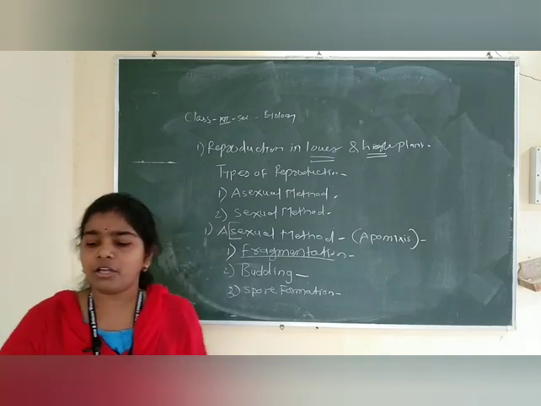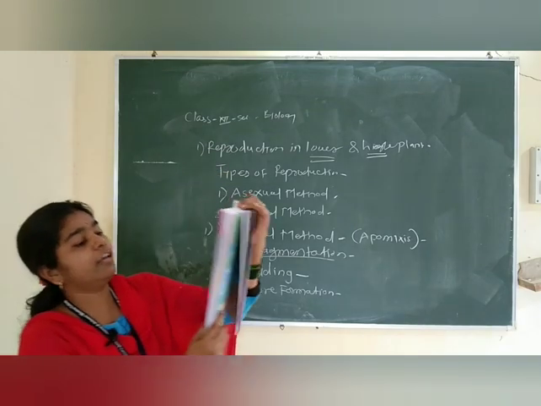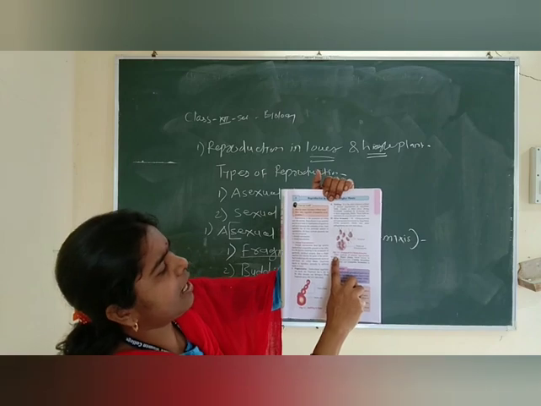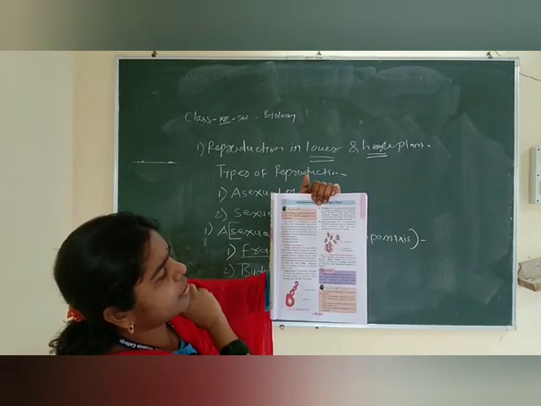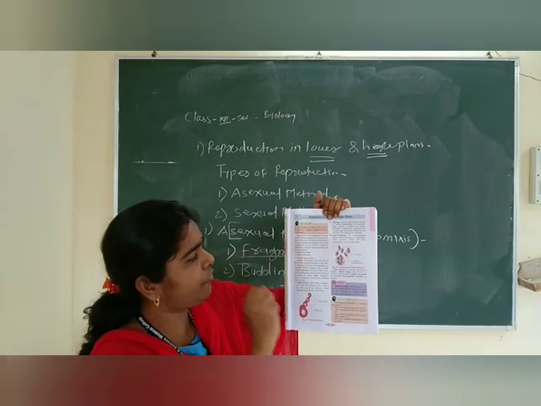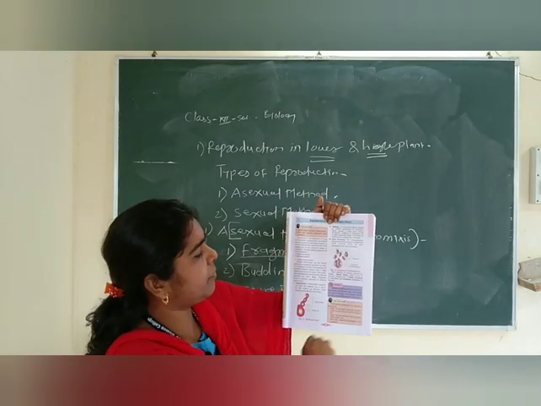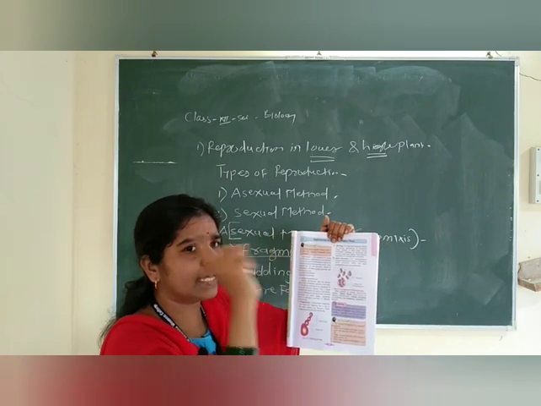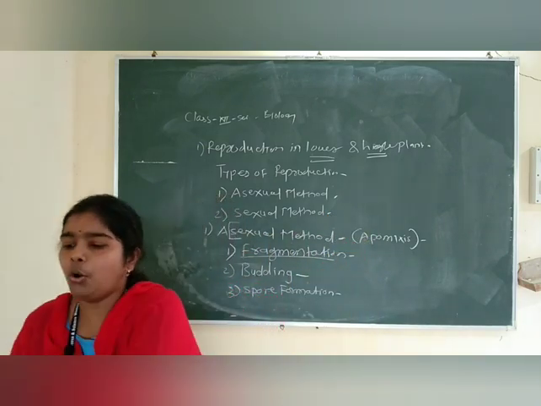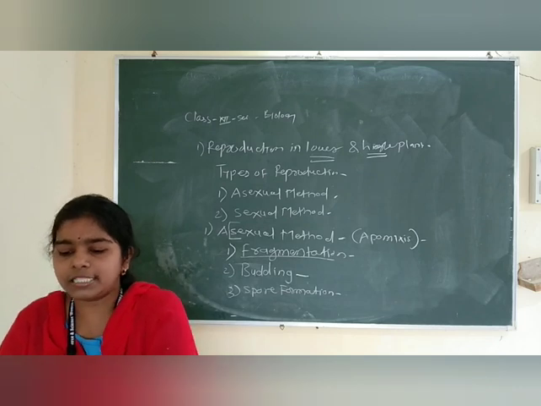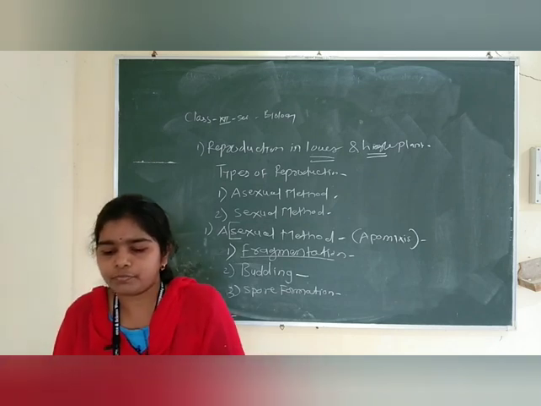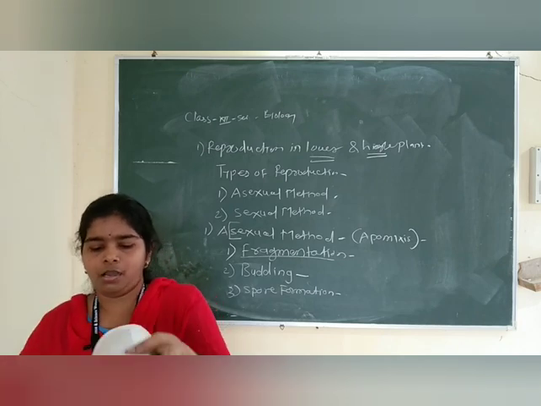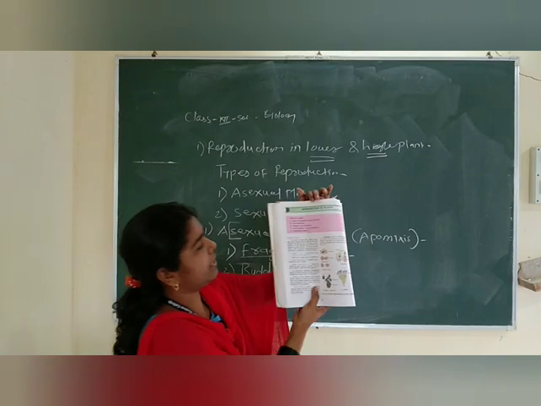Now again, for extra knowledge, there are other methods of asexual reproduction. I am showing you, the other methods of asexual reproduction include binary fission, conidia formation and gemmule formation. If you want extra knowledge, extra study, you can refer to the old copies of the 12th standard. I am showing you how binary fission takes place.